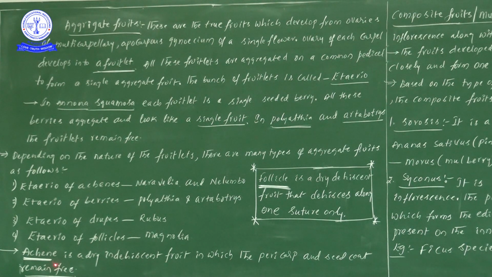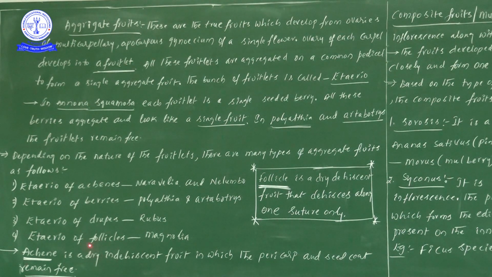Now, say along with me, an achene is nothing but a dry indehiscent fruit. In that particular indehiscent fruit, the pericarp as well as the seed coat remain free.